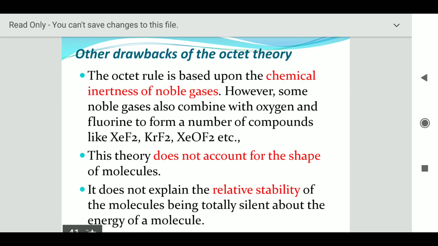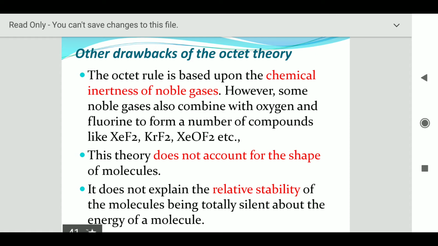Some of the other drawbacks of the octet theory: first, the octet rule is based upon the chemical inertness of the noble gases. However, some noble gases also combine. Even though they are noble and non-reactive, they form compounds with halogens like xenon difluoride, krypton difluoride and xenon oxyfluoride. So these are certain compounds which do not follow the octet rule, and though they are noble in nature and have already completed the octet, they react with halogens and form different compounds. And this theory does not account for the shape of the molecule.